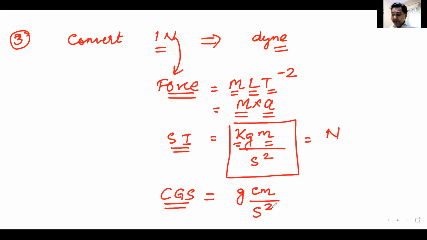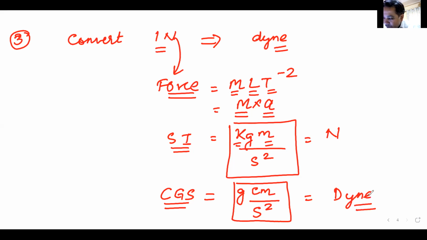So it will be gram centimeter per second square. Yes, Kruti. Please listen to me very carefully. Kg is replaced by grams, meter is replaced by centimeter, second is replaced by second. And this becomes the CGS unit. And this is my Dyne. The upper one, the above gentleman, is Newton. The other one is Dyne.